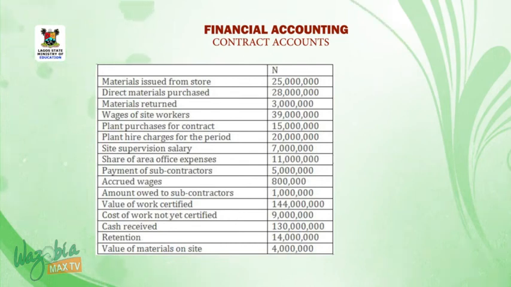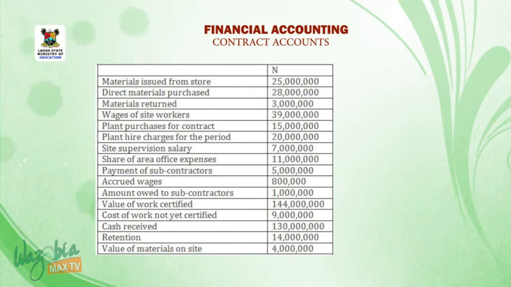Site supervision salary 7 million naira. Share of area office expenses 11 million naira. Payment of subcontractors 5 million naira. Accrued wages 800,000 naira. Amount owed to subcontractors 1 million naira. Value of work certified 144 million naira. Cost of work not yet certified 9 million naira.